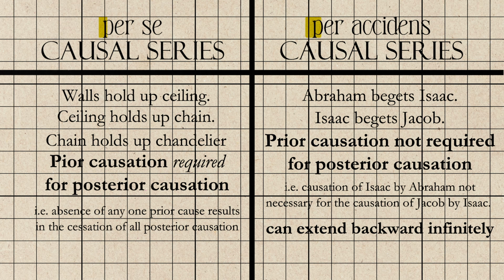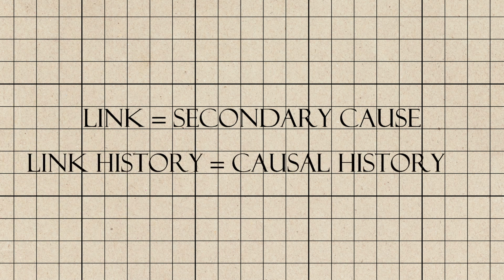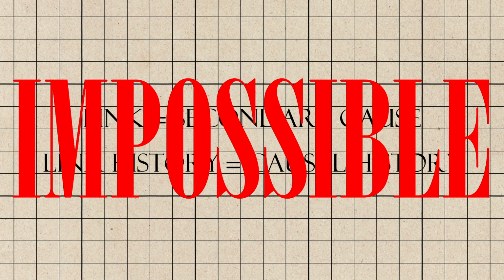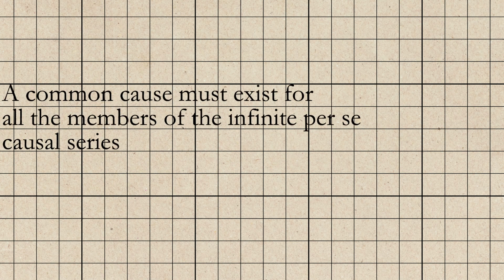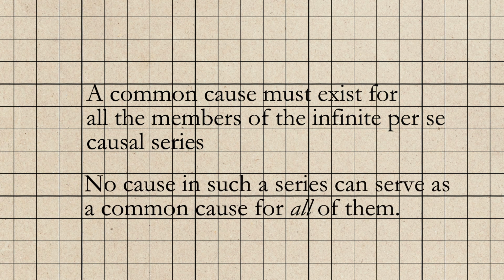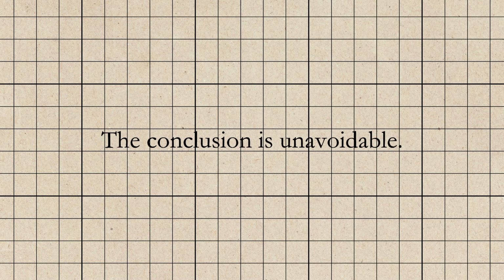Now it becomes evidently clear why the paradox at hand disproves the possibility of an infinite per se causal series which consists of only secondary causes. If you replace every instance of link with secondary cause, and link history with causal history, you'll find that not just an infinite chandelier, but also all self-sufficient infinite per se causal series are impossible. We could argue in a similar vein that a common cause must exist for all the members of such a series, but that no such member of such a series can serve as a common cause for all of them. The conclusion is unavoidable.